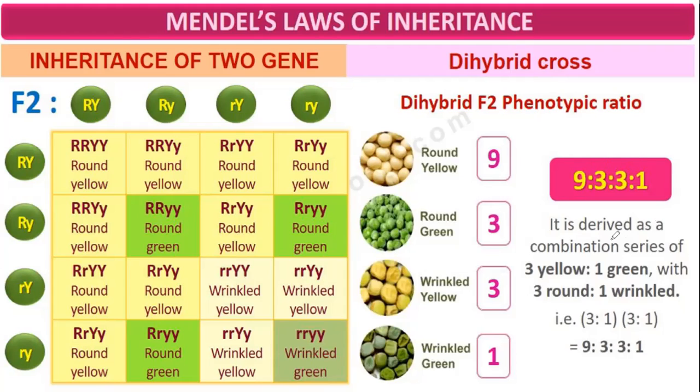It is derived as a combination of the series of 3 yellow, 1 green, with 3 round, 1 wrinkled. That is 3:1 multiplied by 3:1. So 3 3s are 9, 3 1s are 3, 1 3s are 3, and 1 1s are 1. So what is the ratio? 9:3:3:1.